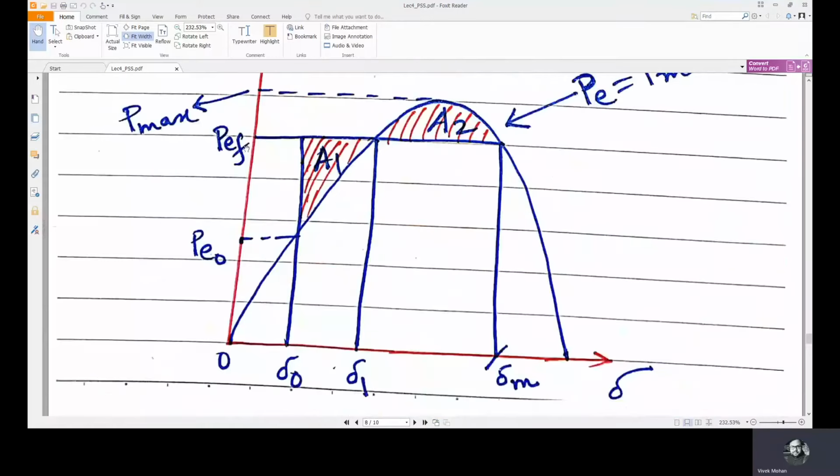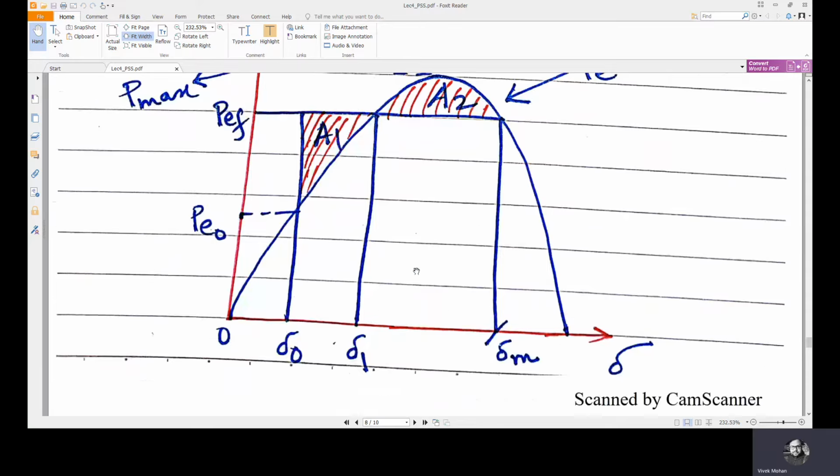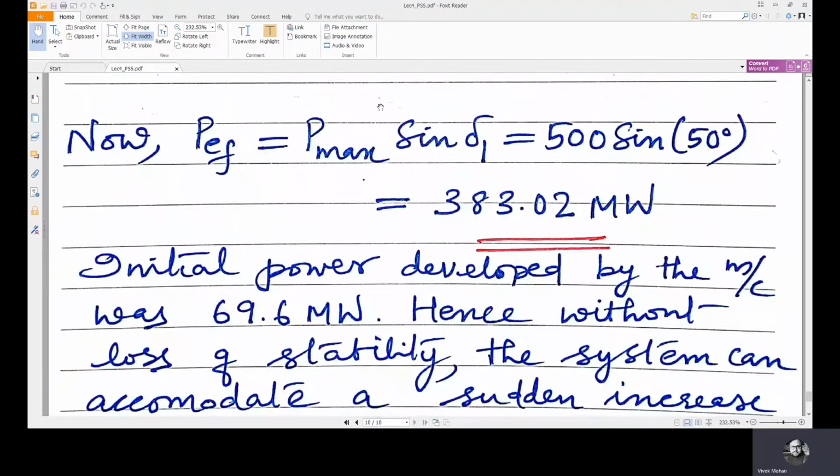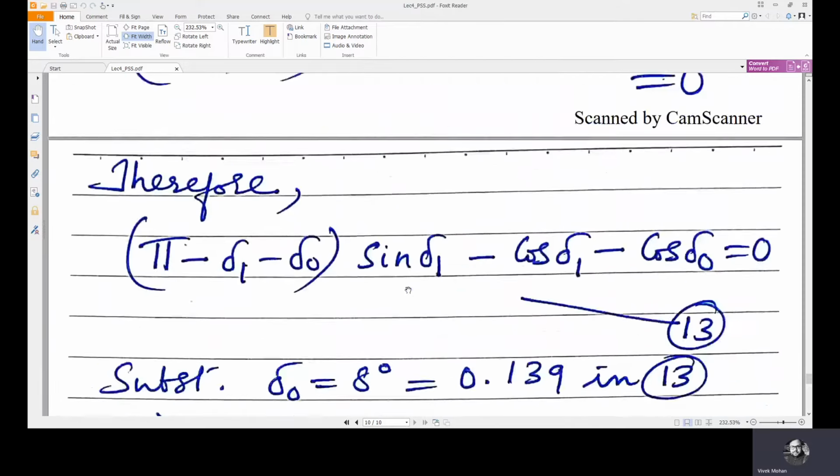Again, I am going to the plot. This is PM1 equals PE1, right? After settling out to this particular power angle, it will be PM1 equals PE1. So the corresponding angle is del 1. To find that particular electrical power output, we get PE1 equals Pmax sine del 1, which is equal to 500 sine 50 degree. Del 1 we have found from the equation. Now we get 383.02 megawatts. This is the power.